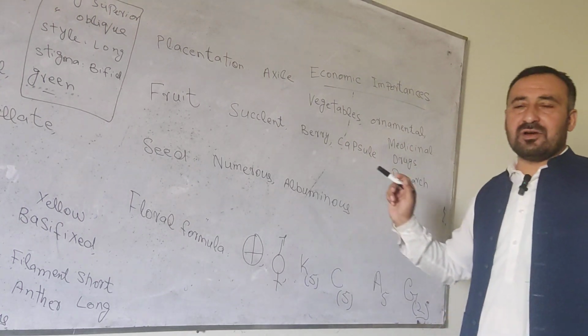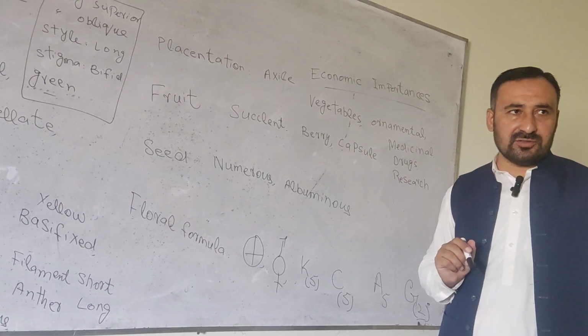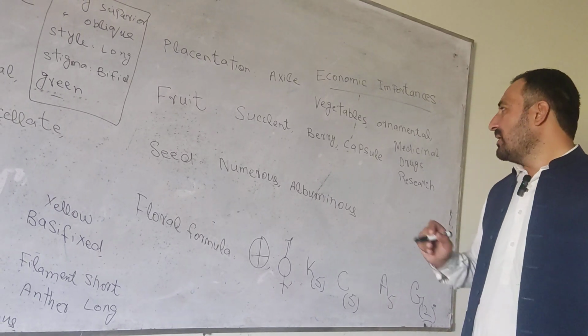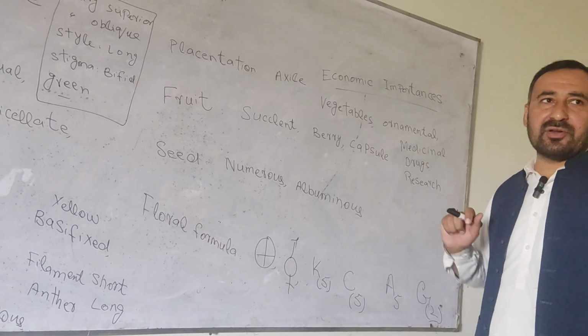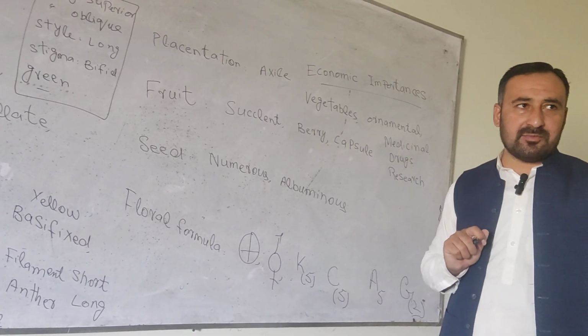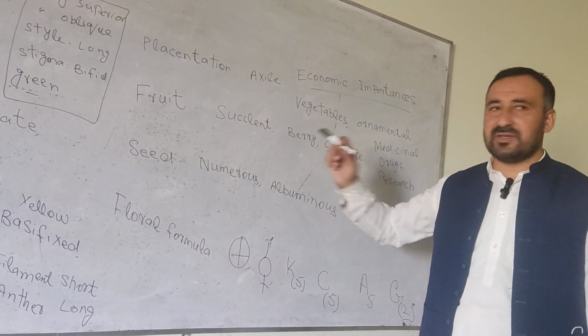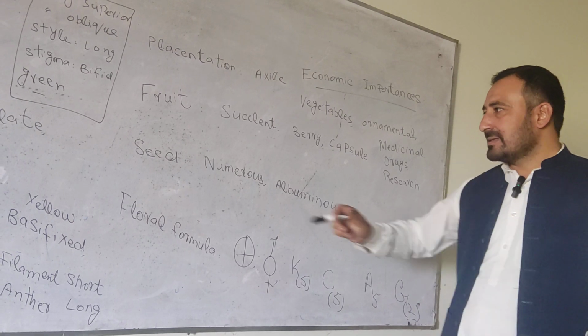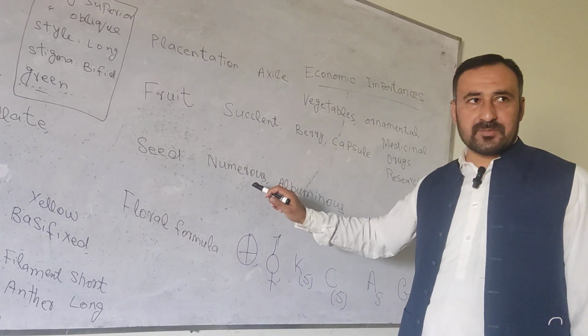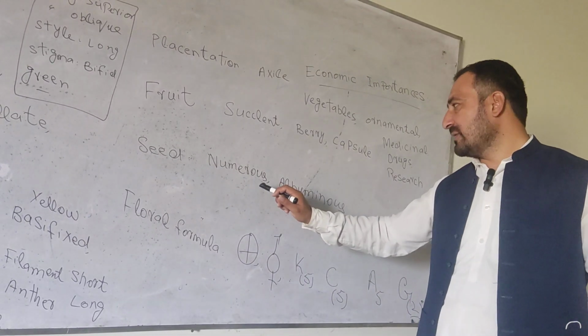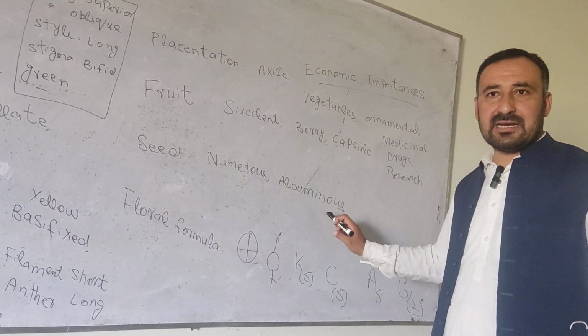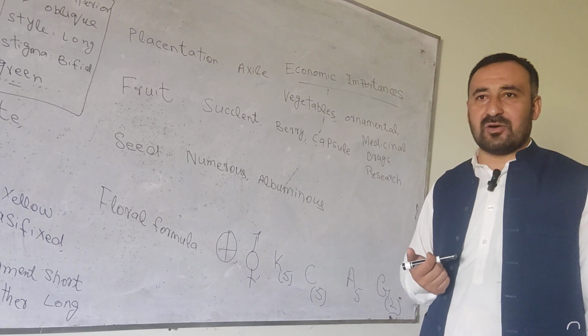Berry fruit is found in the tomato and brinjal, while the capsule is found in Capsicum annuum, while succulent kind of fruit are also found in them. It is very hard in nature. Seeds are numerous, countless, and albuminous. Albumin, a kind of protein, is found in them.